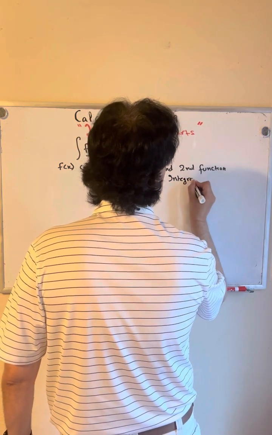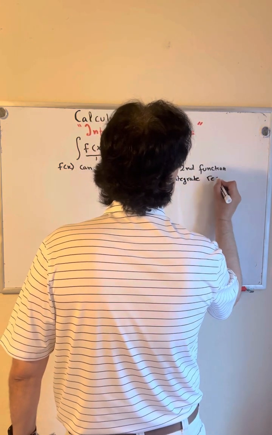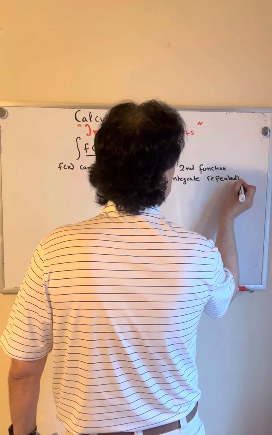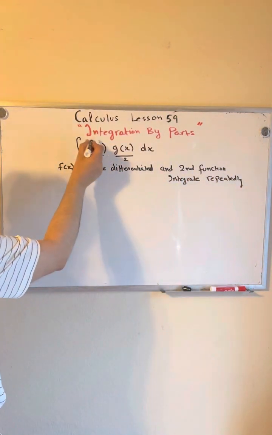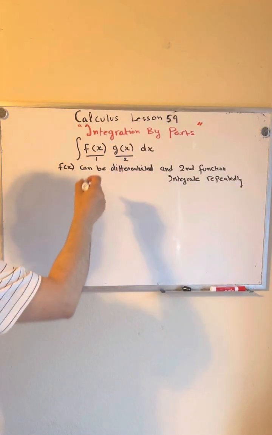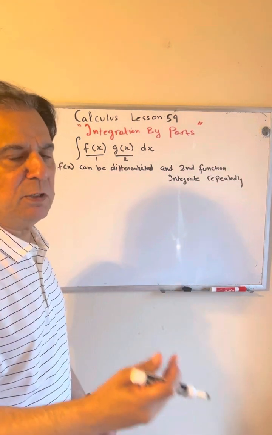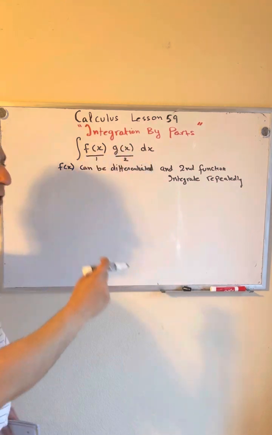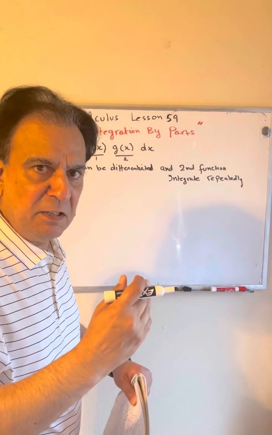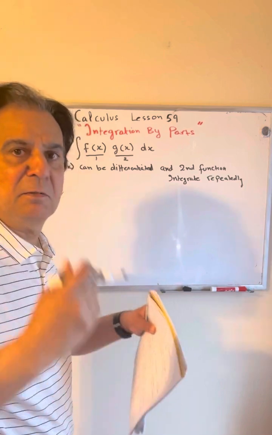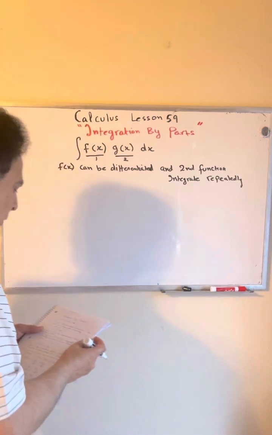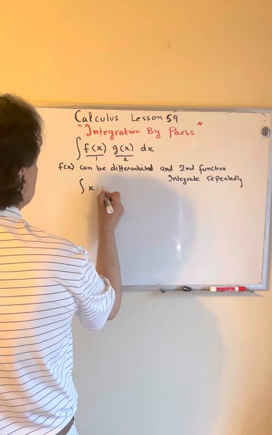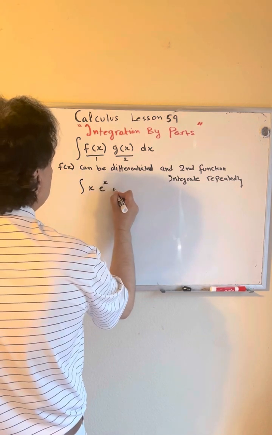I'll give you an example in just a second, but let me just write this down. The first function you can take a derivative of, first derivative or second derivative. However, for the second function, once you integrate it, you can integrate it repeatedly. For example, you have x e to the x dx.